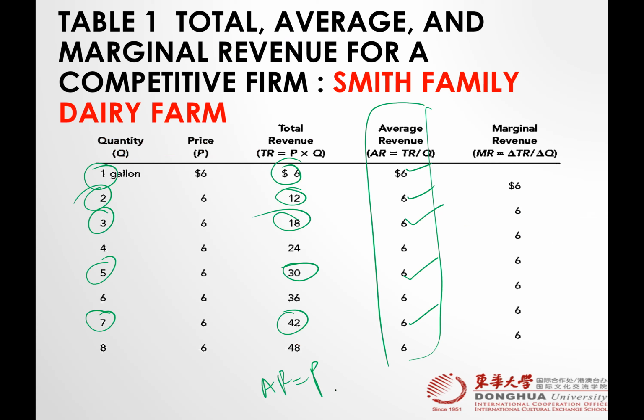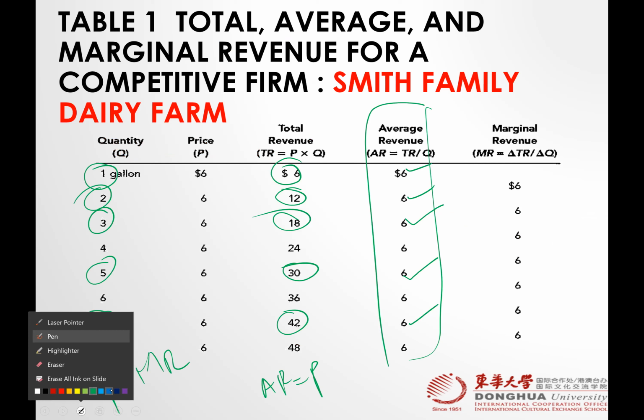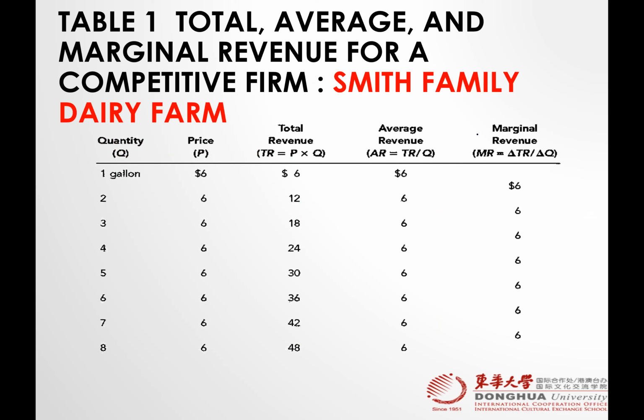But let's see whether price is equal to marginal revenue or not. What is the formula for marginal revenue? Change in total revenue divided by change in quantity. So let me just remove all this mess here. Here we go. So we are now calculating for marginal revenue. Change in revenue, 6, divided by change in quantity, 1. 6 by 1, answer is 6.